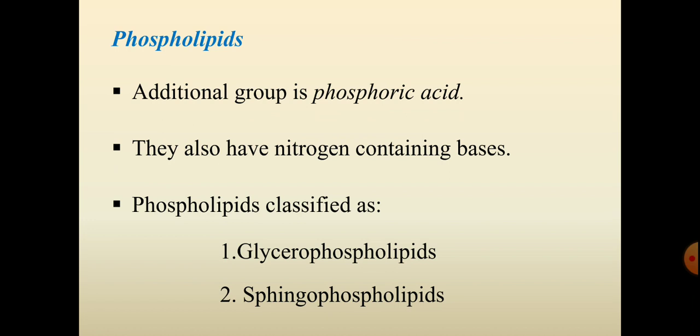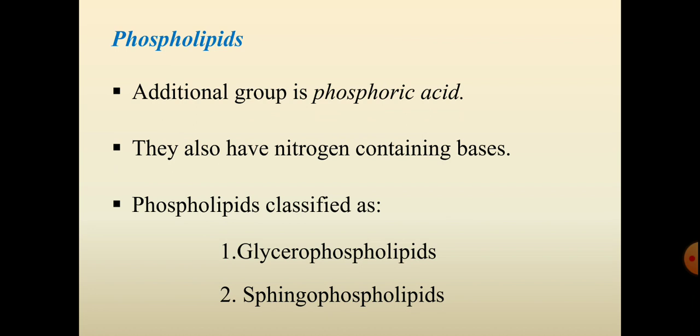Now phospholipids. Phospholipids are complex lipids which consist of three things, that is fatty acid, alcohol and an additional group, phosphoric acid. They also have nitrogen containing bases along with them. These phospholipids are again classified into two different types based on the alcohol present in them. If the alcohol present in the phospholipid is glycerol, it is called glycerophospholipid. And if the alcohol is sphingosine, it is called sphingophospholipid.